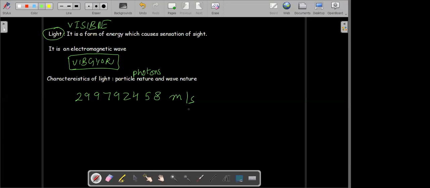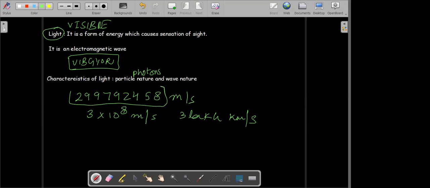So this is approximated to 3 multiplied by 10 to the power 8 meter per second, which you can also say as 3 lakh kilometer per second. This is the exact value of the speed of light, and there is nothing in this galaxy that can move faster than light. So light moves the fastest.